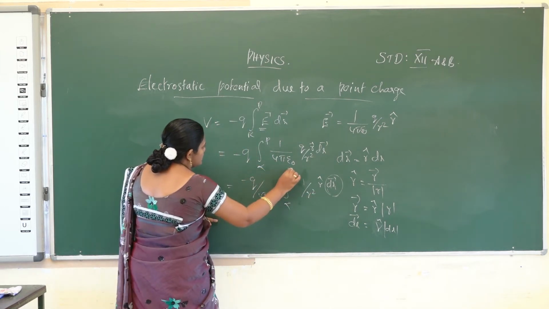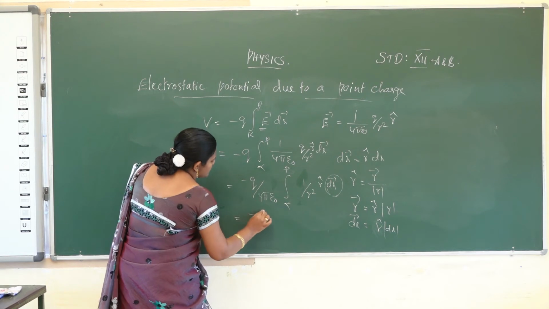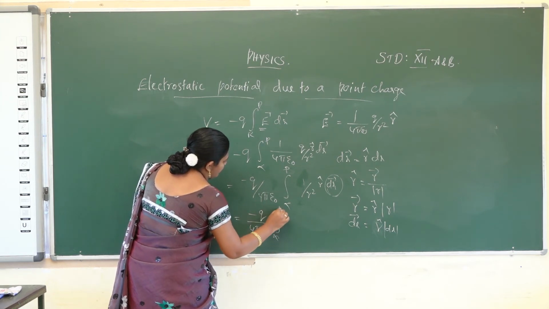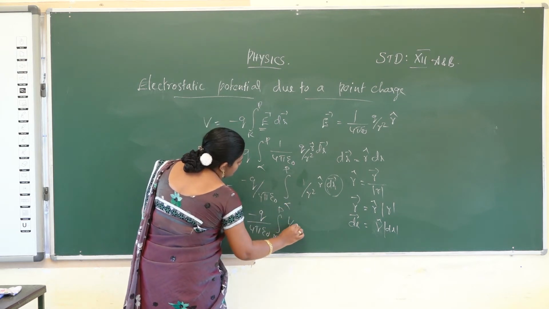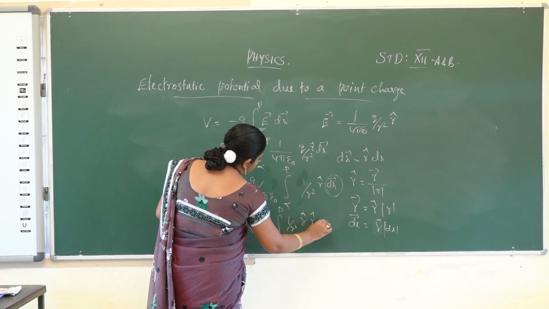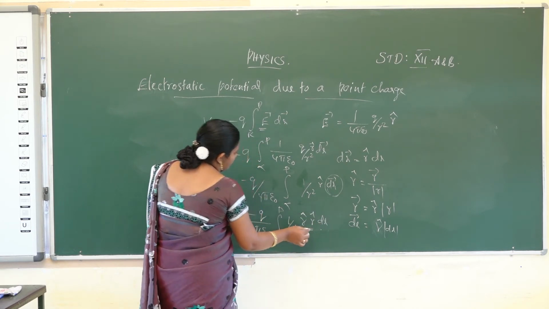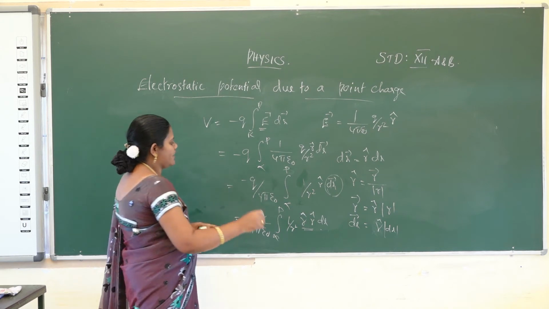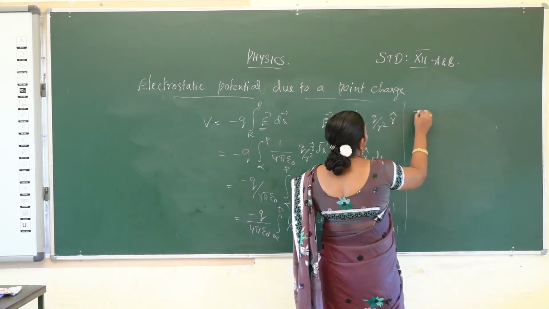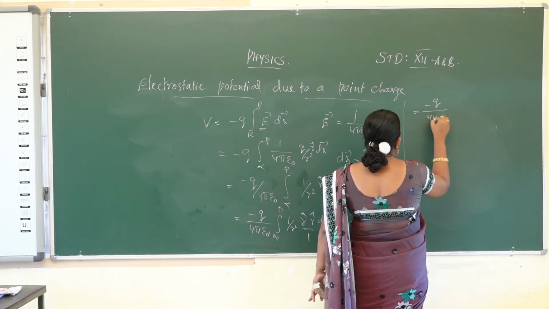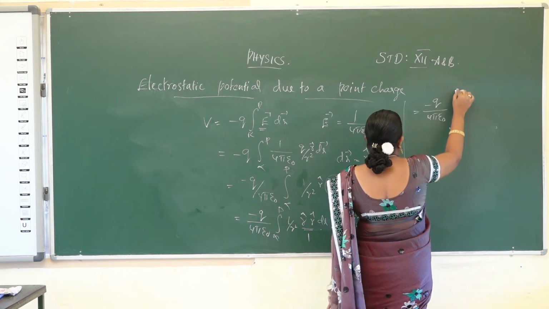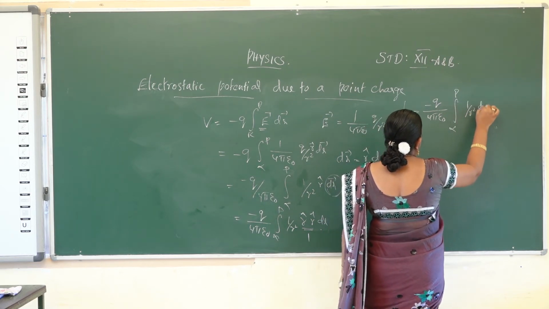So minus q by 4 pi epsilon naught integral of infinity to p, 1 by r square r cap and dr vector is equal to r cap into dr. So r cap is a unit vector, and that unit vector's value is 1. So now minus q by 4 pi epsilon naught integral of infinity to p, 1 by r square into dr.